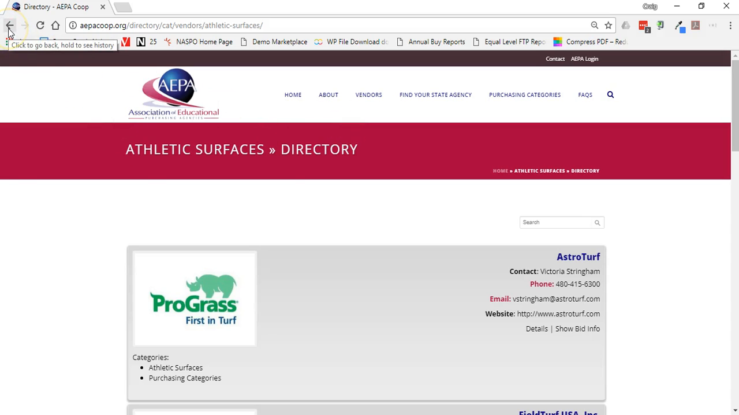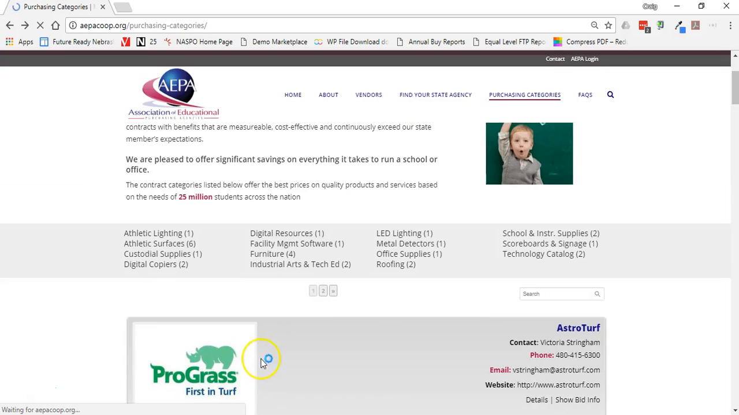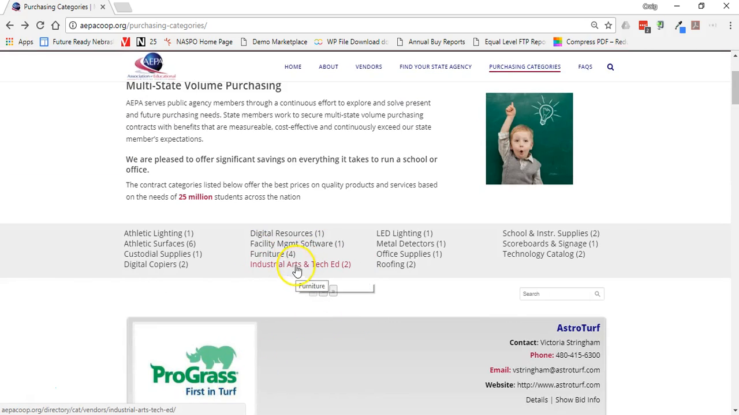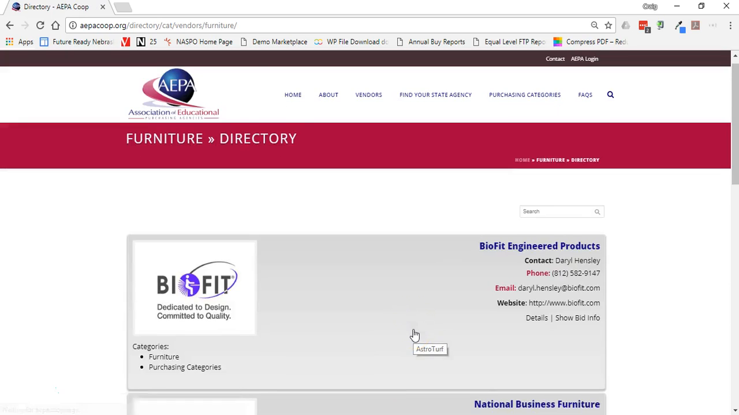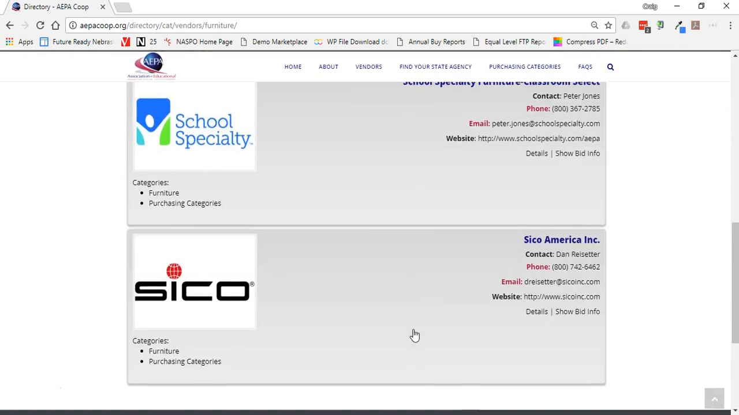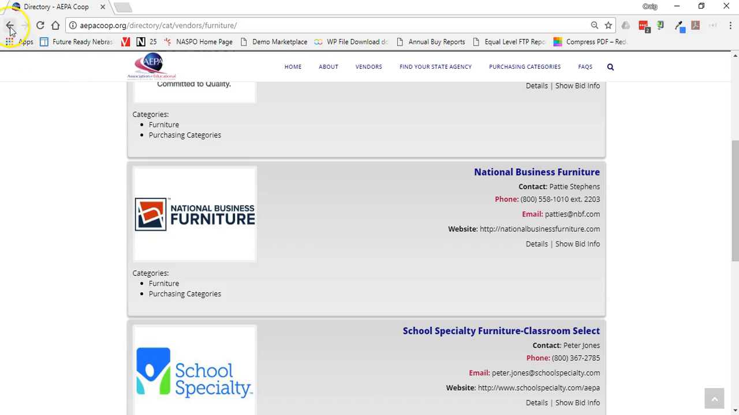probably the back button is going to be the easiest for people. I was thinking this was a breadcrumb menu, but it is not. And so I'm going to hit my back button. I can come back to this page and say if I want to look at furniture, I can look at those also. And so you'll see those vendors listed under those categories.